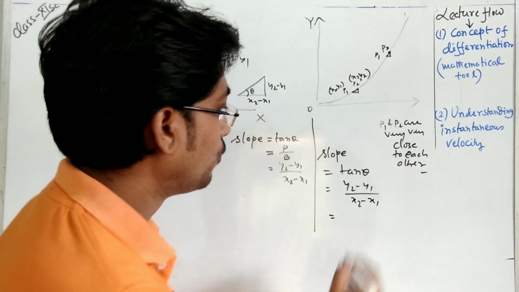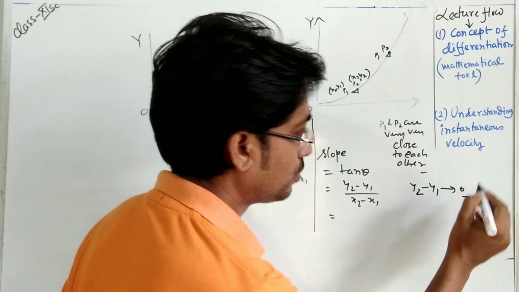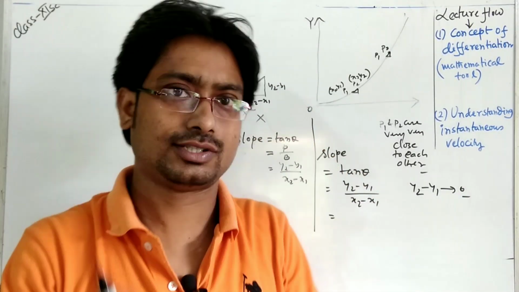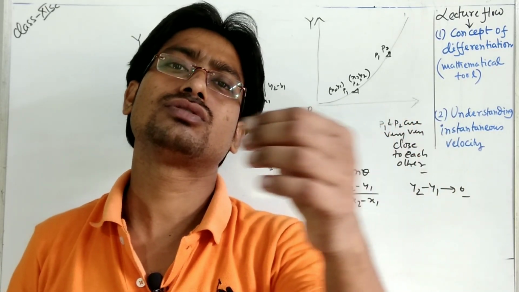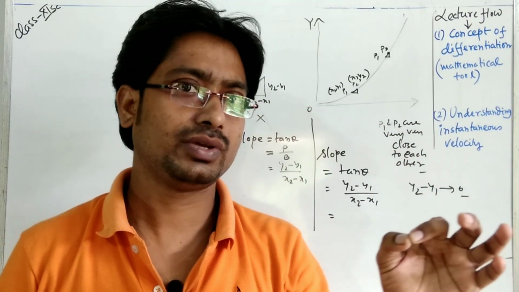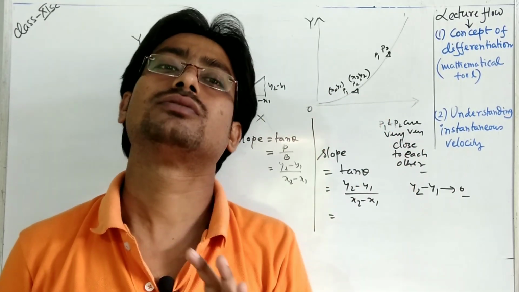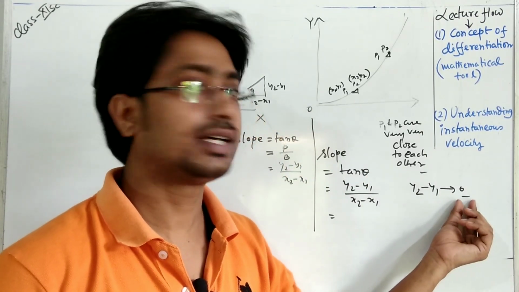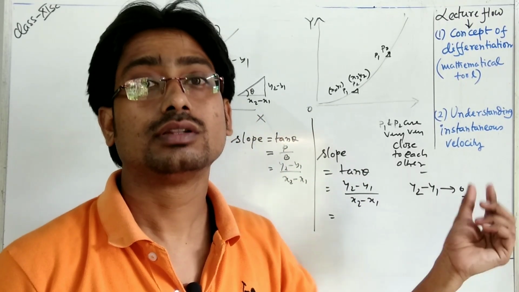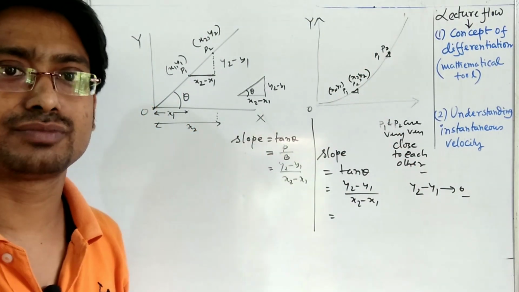But you can see y2 minus y1 tends to 0. It is not exactly 0, but it is very close to 0. It may be 0.000001, it is so small, very close to 0, but it is not actually 0. So what value have you thought of here? Very small value, even smaller than what you have thought. Okay, that is the concept here.